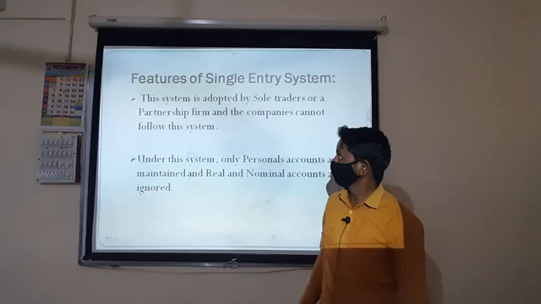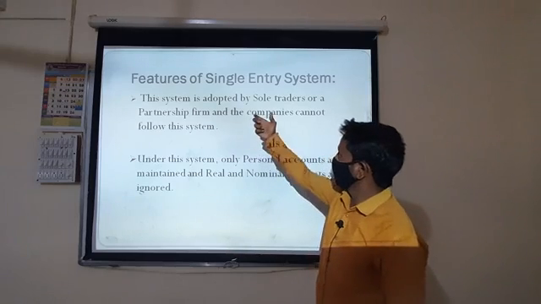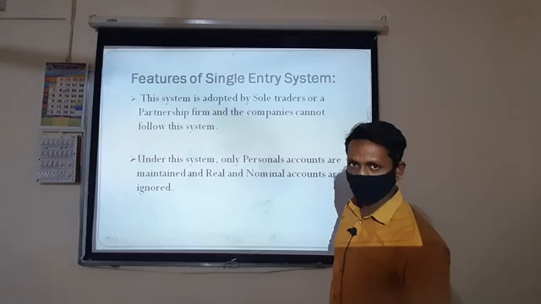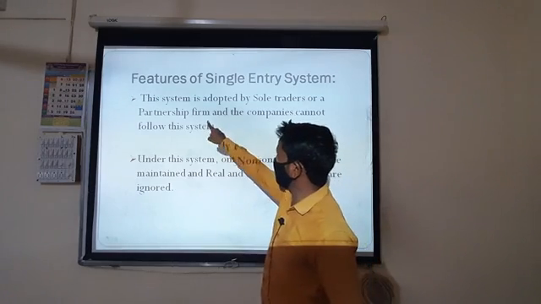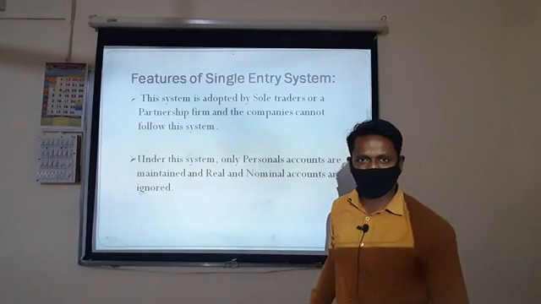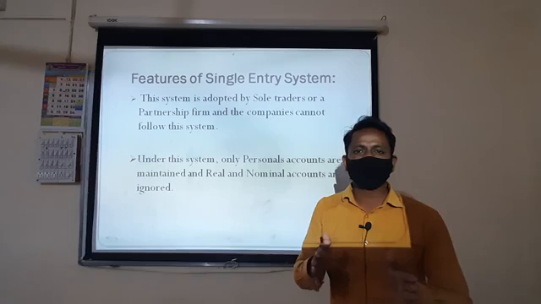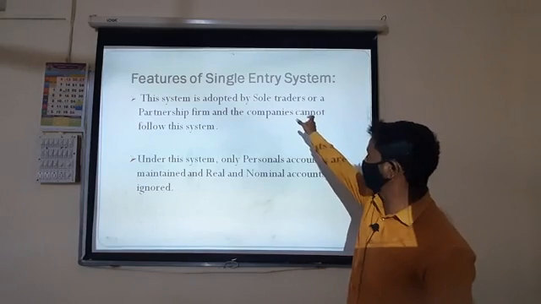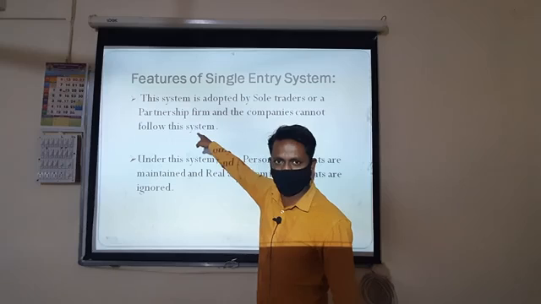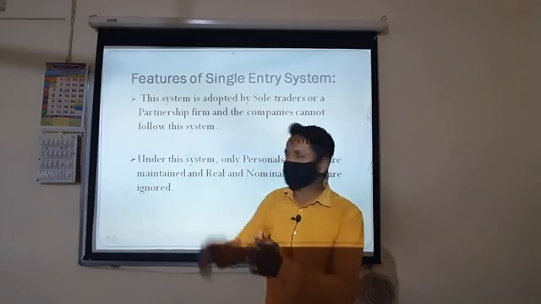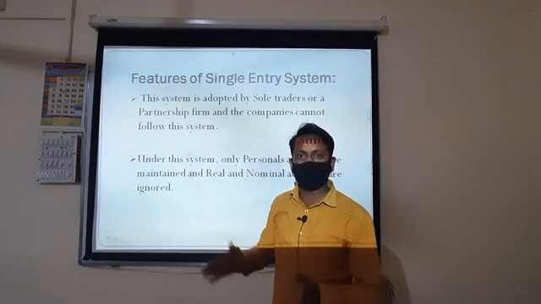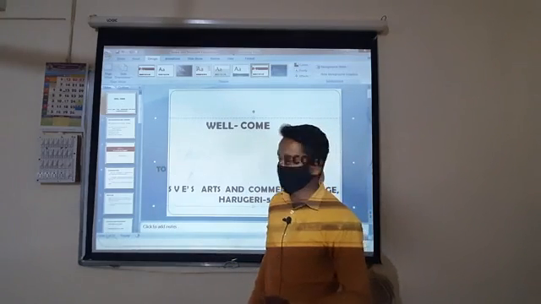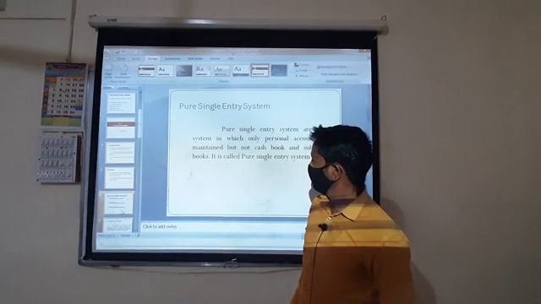Next concept, features of single entry system. What are the salient features, the characteristics of the single entry system? The first characteristic: this system is adopted by sole traders. A sole trader means a single trader, or a partnership firm. A partnership firm means two or more persons who contribute money or money's worth for the purpose of business.